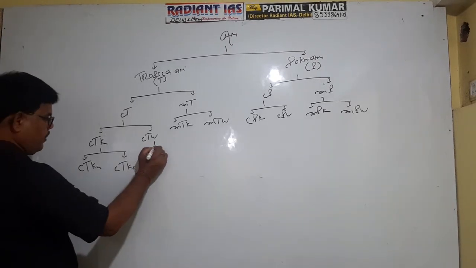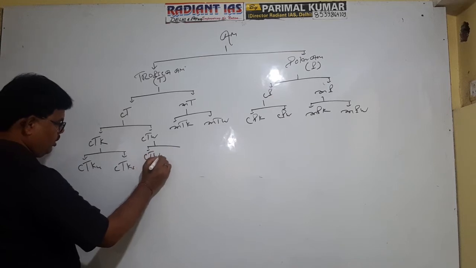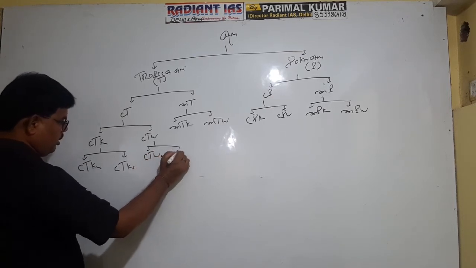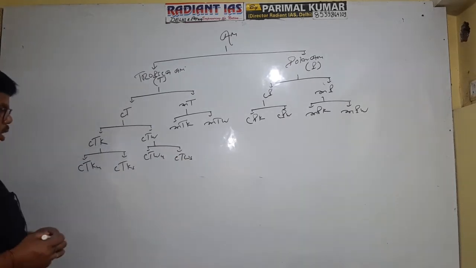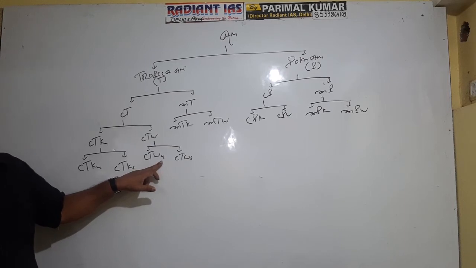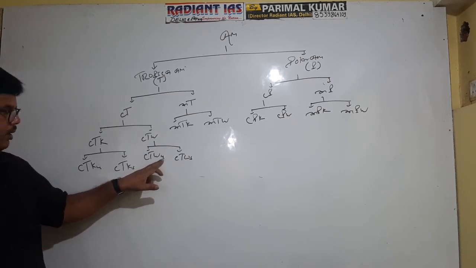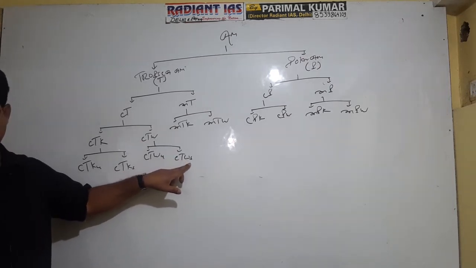Again, we have CTWU and CTWS: continental tropical warm unstable air mass, which will cause rainfall, and continental tropical warm stable, which will not cause rainfall.